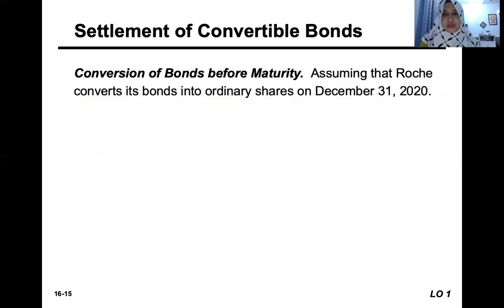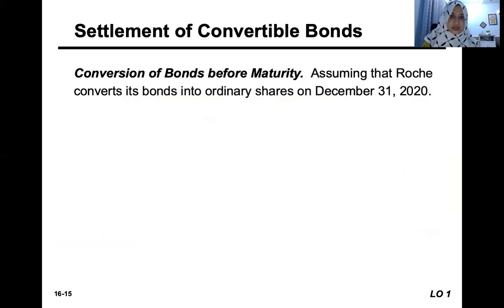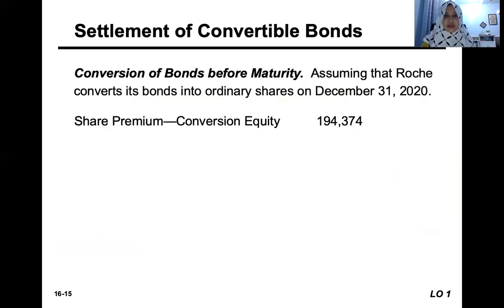Conversion of bonds before maturity, assuming the same example that Roche Company converts its bond into ordinary shares on December 31st, 2020. December 31st, 2020 means at the third year, and the maturity is at the end of the fifth year. So what happens if it is converted earlier than the maturity?